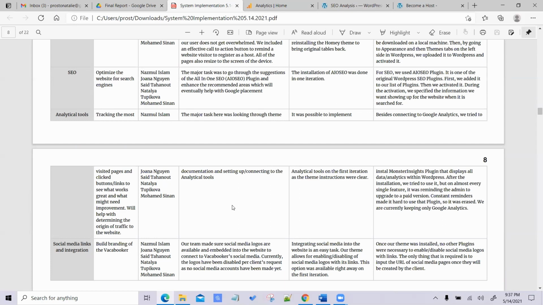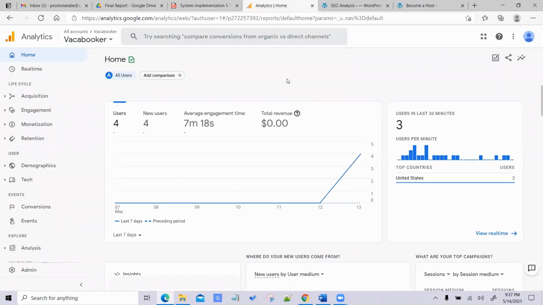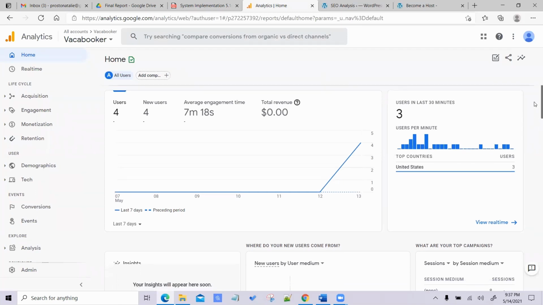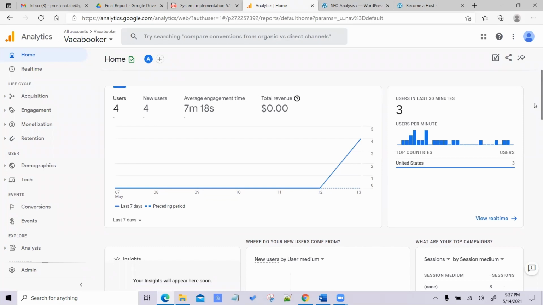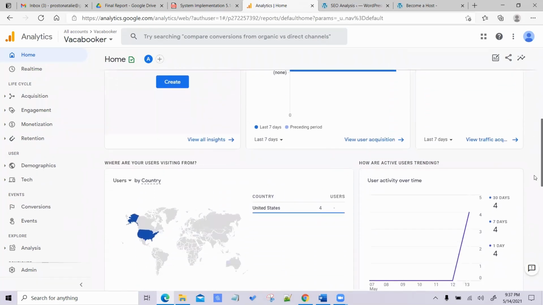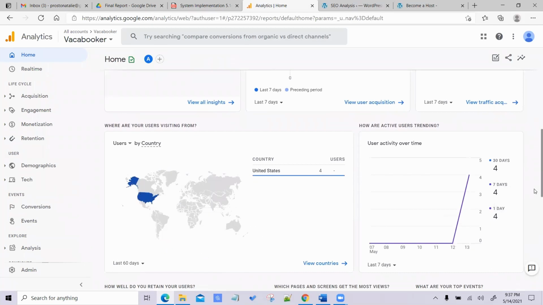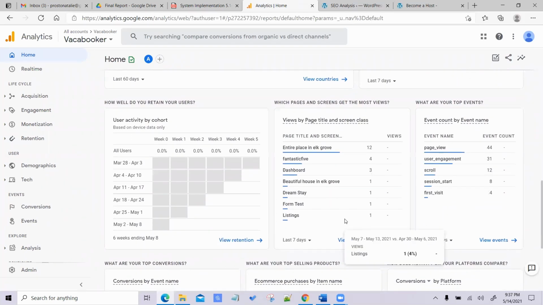Number one, I set up a Google Analytics account and connected it to our WordPress account using a provided code with a special number. And Google Analytics basically tells how many visitors, new users, where the users are from, what web pages are being visited, and what is being clicked.